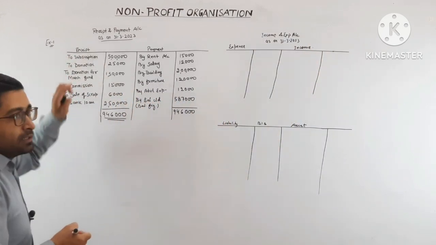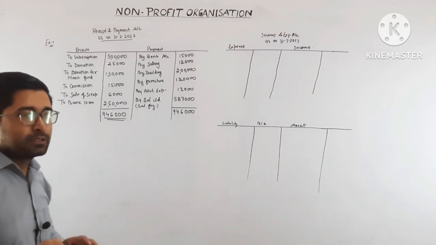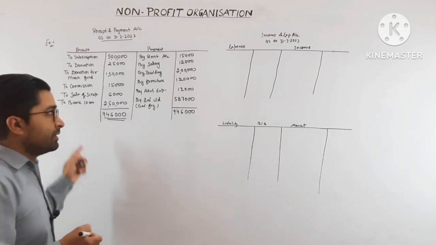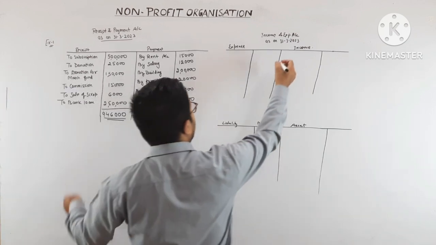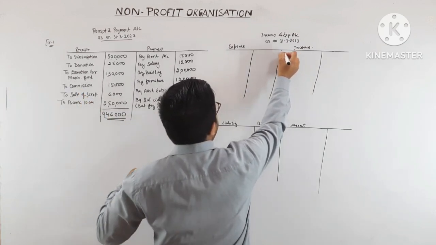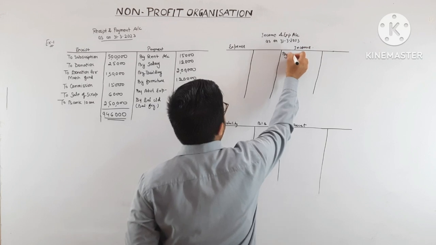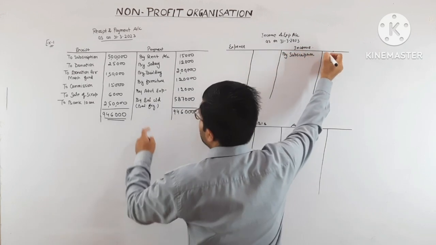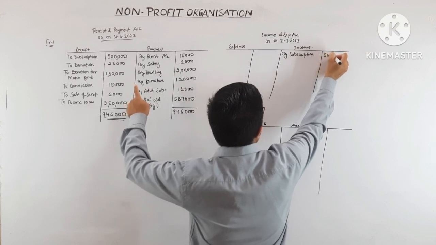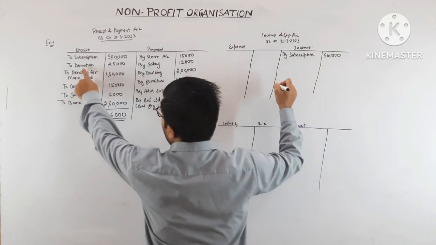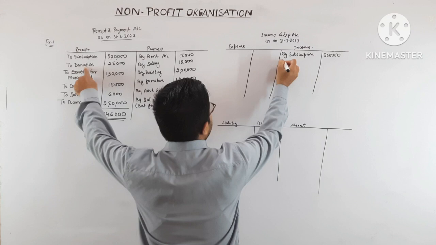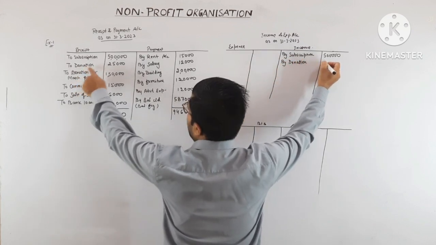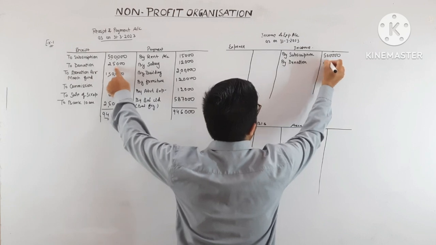To subscription. If nothing is given about whether subscription is revenue or capital in nature, then we will treat it as revenue. So record this on the income side because it is the income of the organization: subscription 5 lakh rupees. Donation, it is a normal general donation, so it is a revenue receipt: donation 25,000.